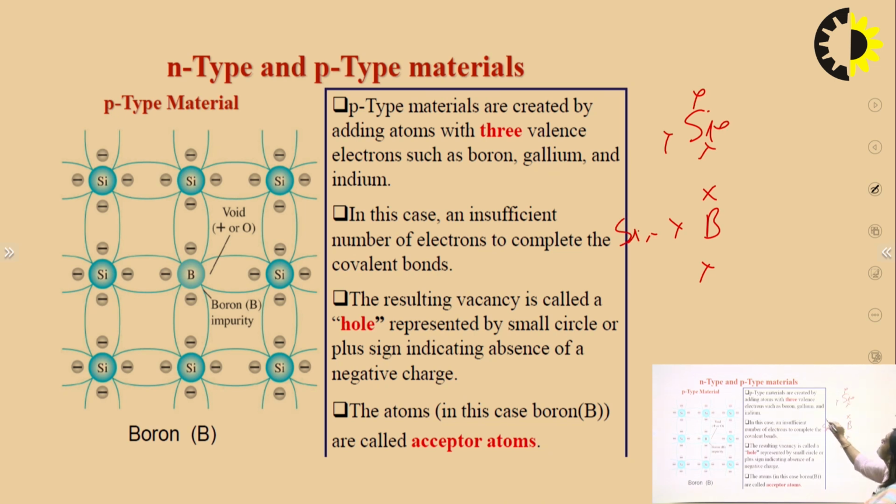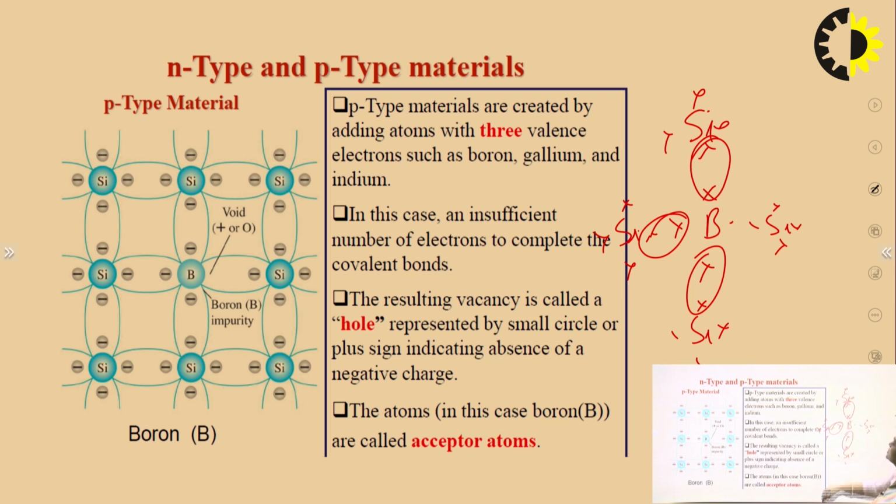Here also silicon is there. Here also silicon is there. Here also silicon is there. So it is making the covalent bond. But here 1 electron is left. There is a deficiency of 1 electron here, to complete the octet.